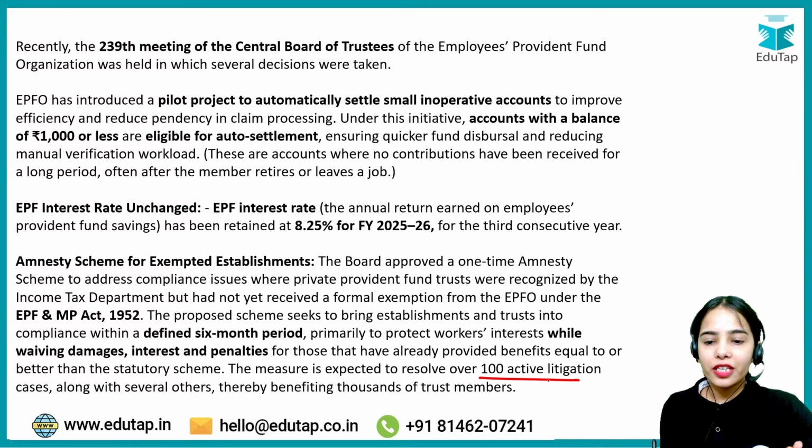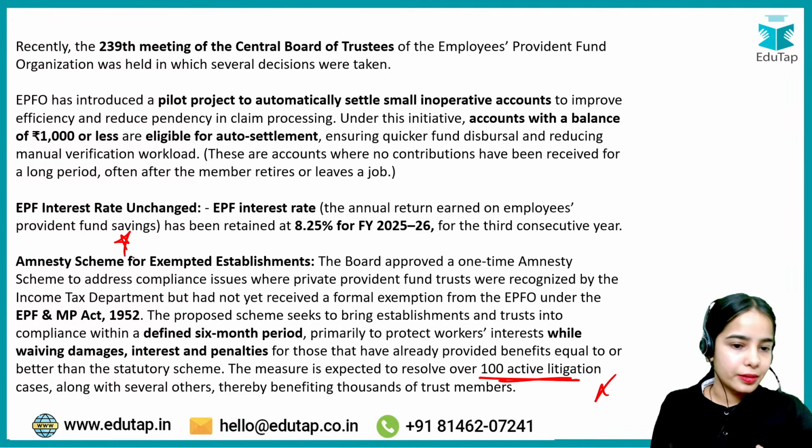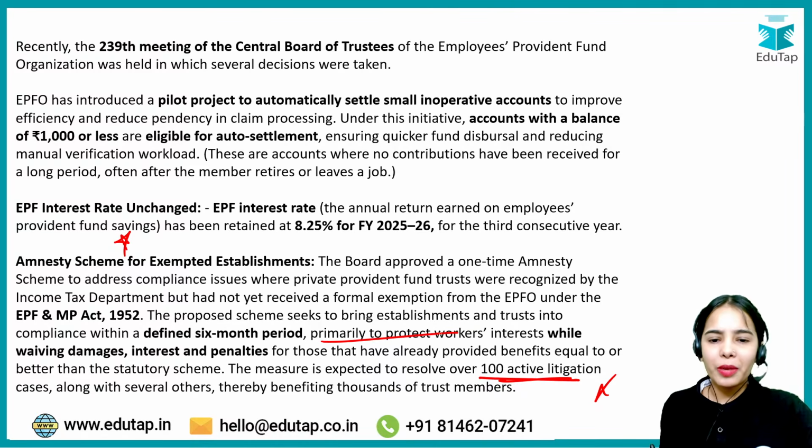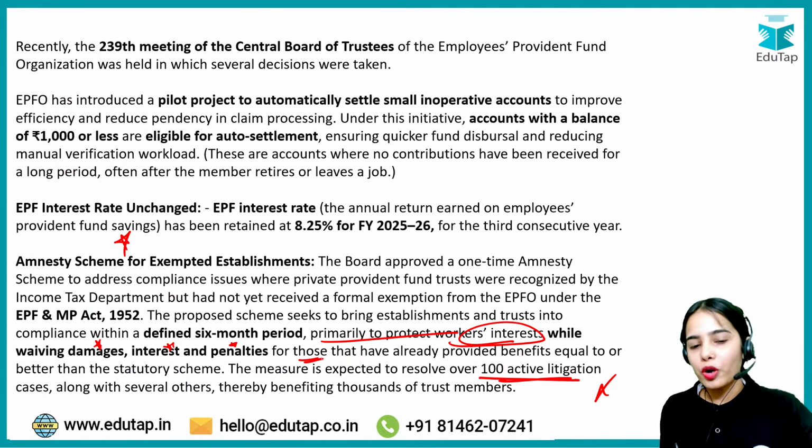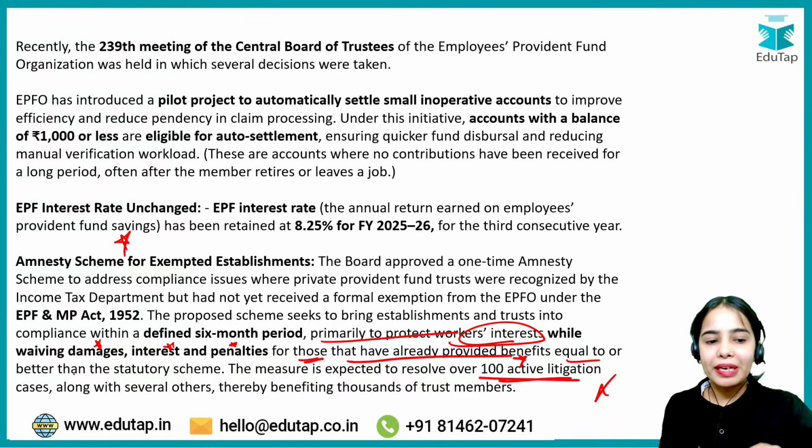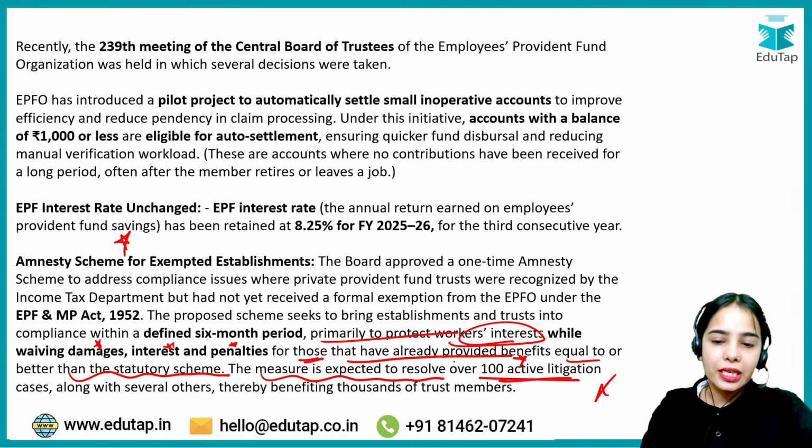So 100 active litigations can be resolved through this kind of amnesty scheme. This is primarily to protect the workers' interest and waive the damages, interest and penalties for those private provident fund trusts that have already provided benefits equal to or better than the statutory scheme. This measure is expected to resolve many litigations.